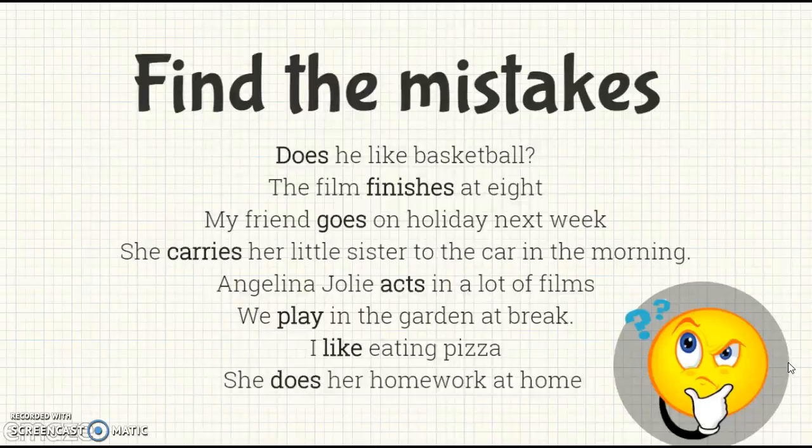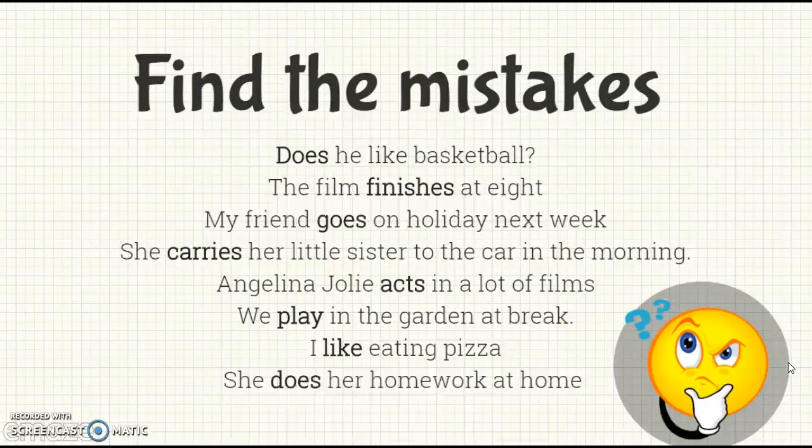Here we are going to have the answers. For example, in the first one, the correct sentence is, does he like basketball? And number 2 is, the film finishes at 8. Number 3, my friend goes on holiday next week. Number 4 is, she carries her little sister to the car in the morning.